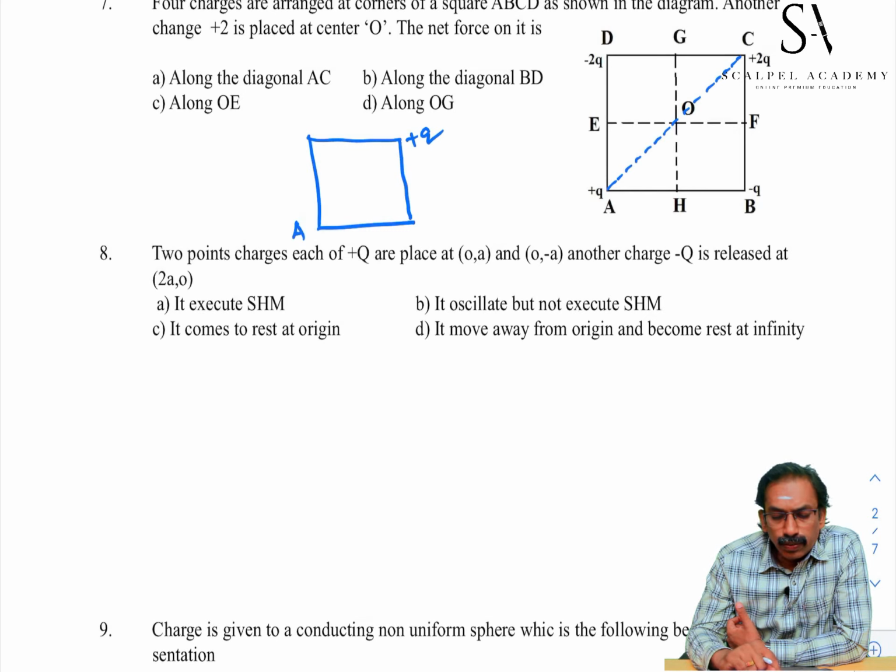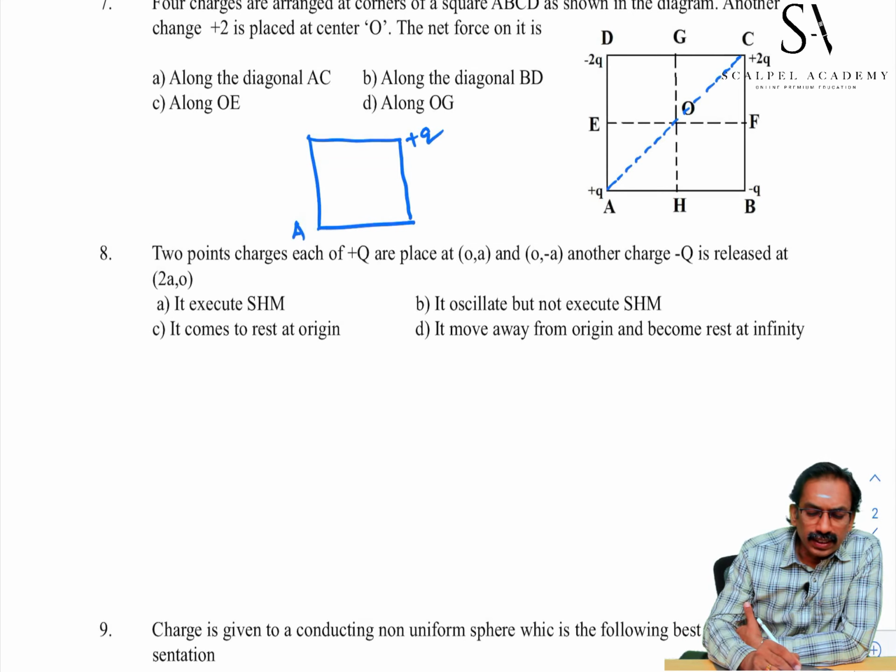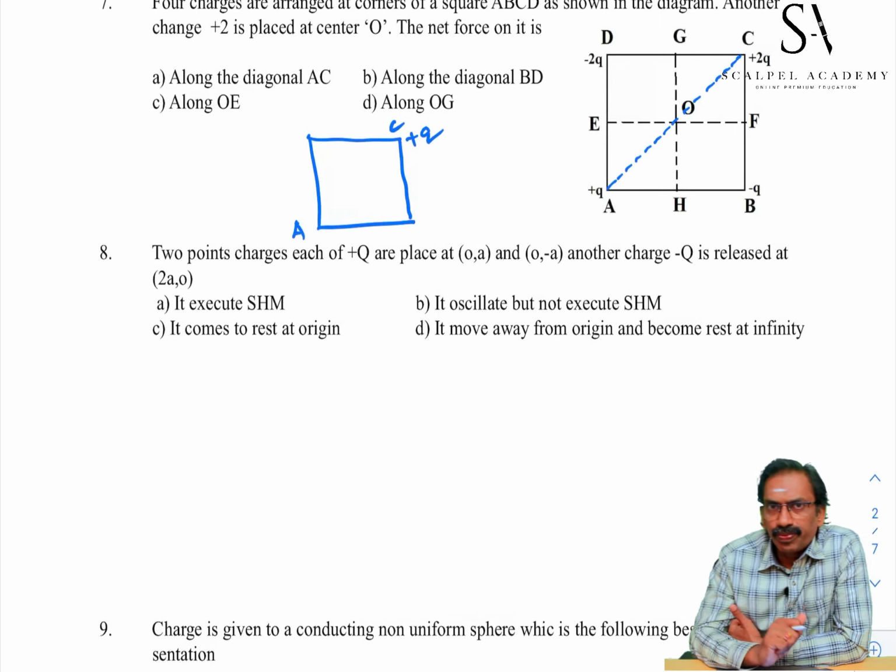But here Q is there, 2Q is there, we can simplify this system as plus Q charge at C, no charge at A.